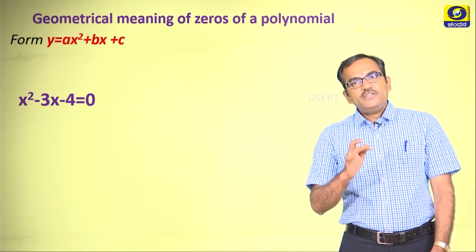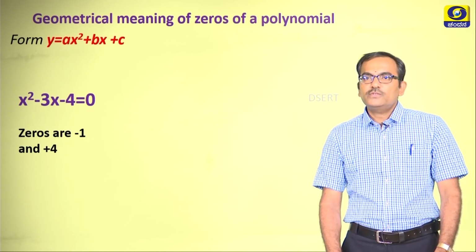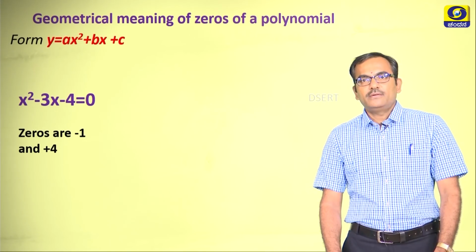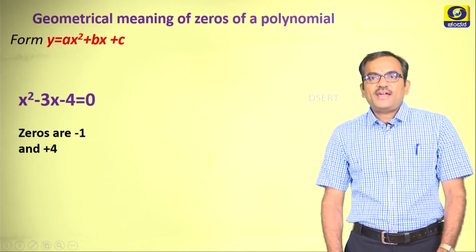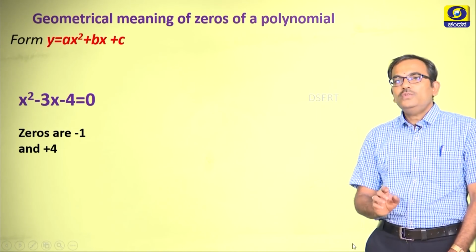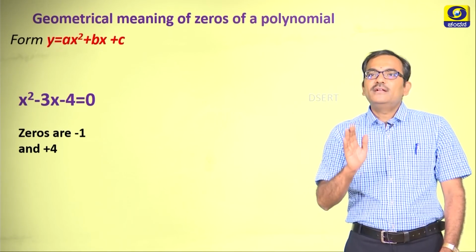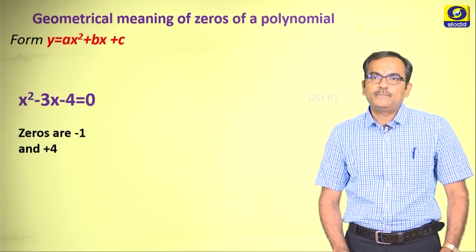When you equate this to 0 and solve it, the zeros will be minus 1 and plus 4, right? Now, it is very important for us to understand how do these minus 1 and plus 4 appear on the graph of this particular polynomial.